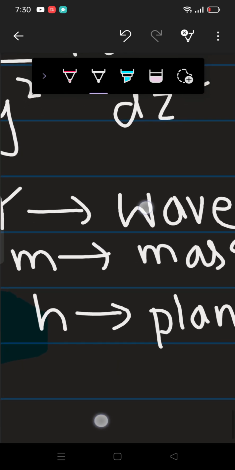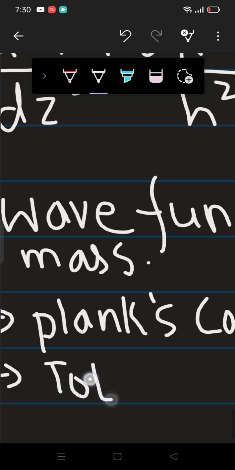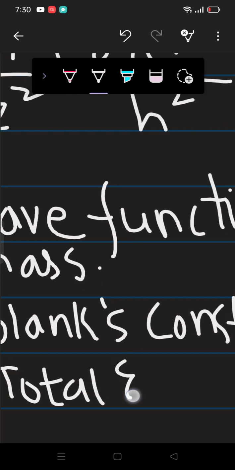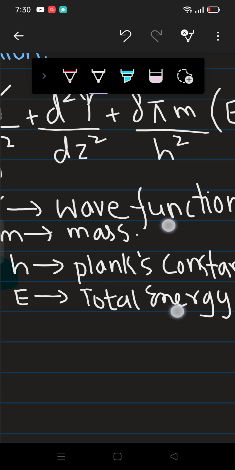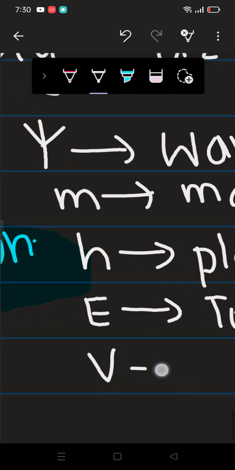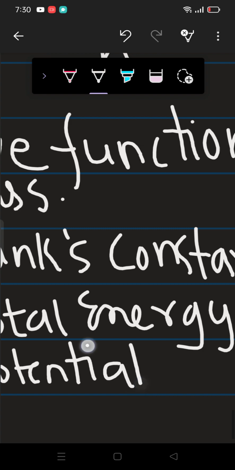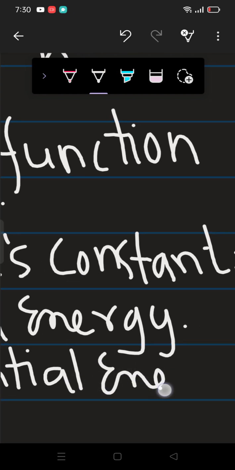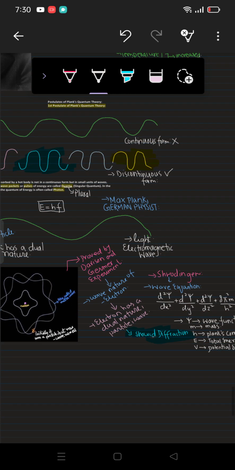Then we have E. E is used here for the total energy. And last but not least is V, which is used for the potential energy, right? So this was the wave equation which was put forward by Schrödinger.